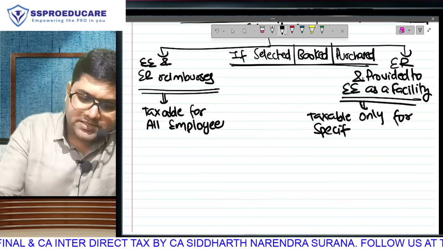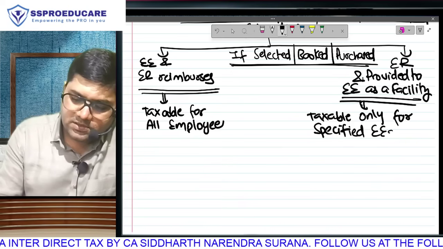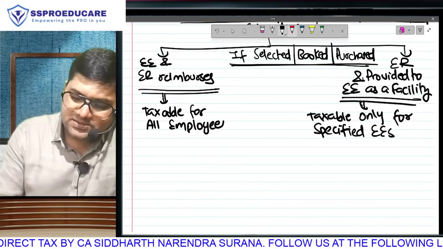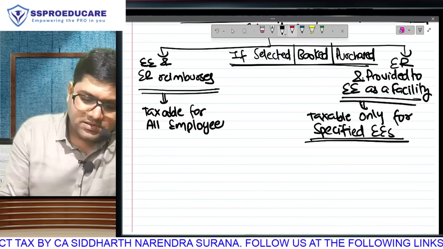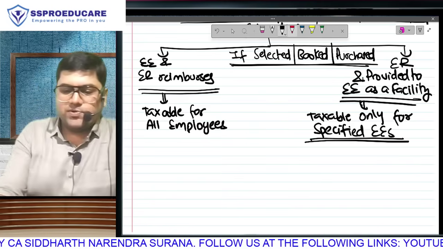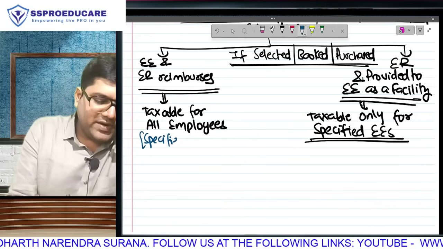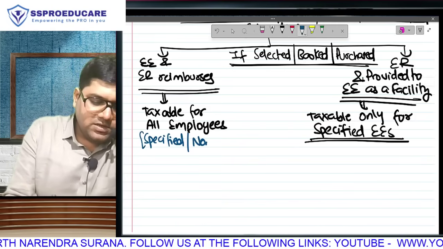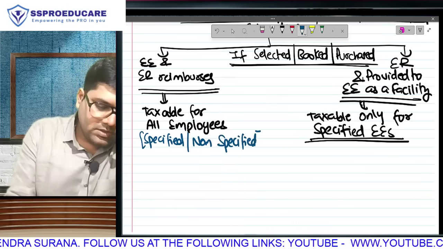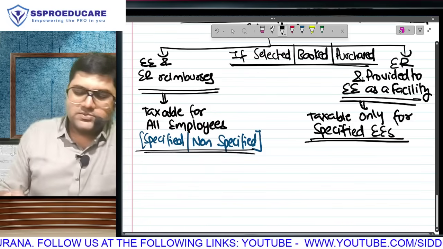Employees will be of two types, specified employee and non-specified employee. The left side perquisite will be taxable for specified as well as non-specified, but the right side perquisite will be taxable only and only for specified employees.